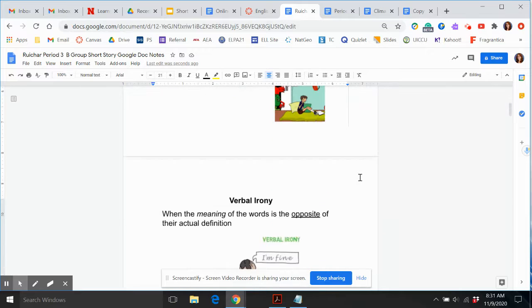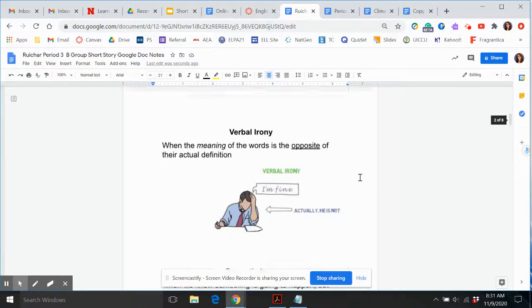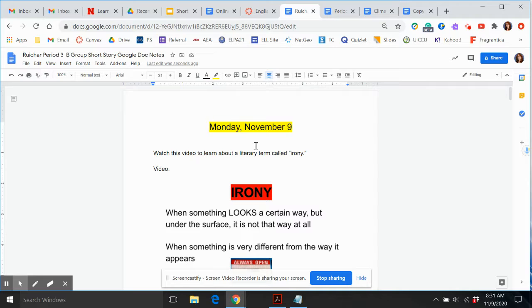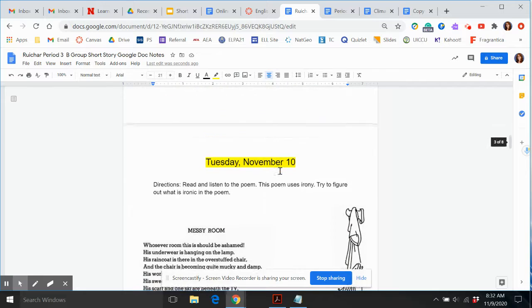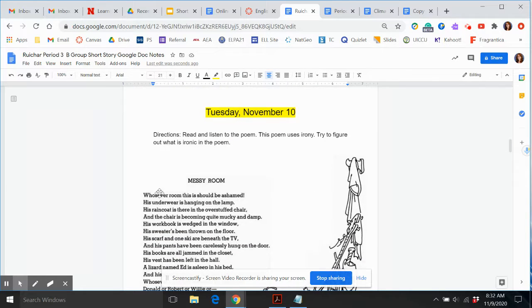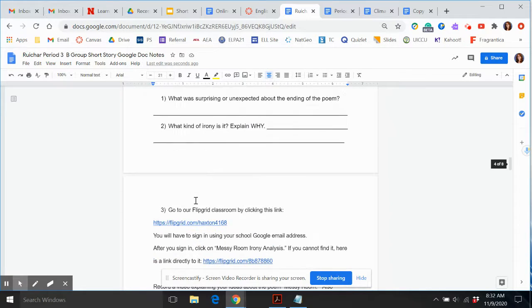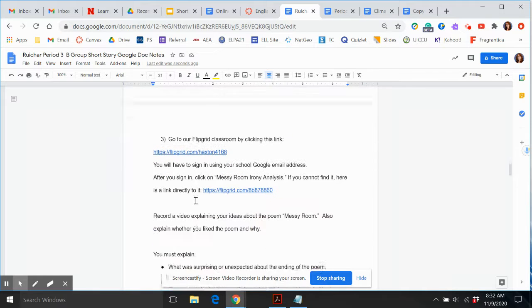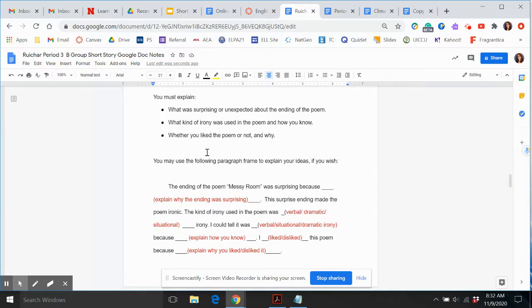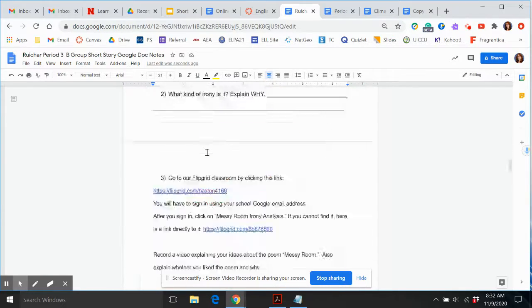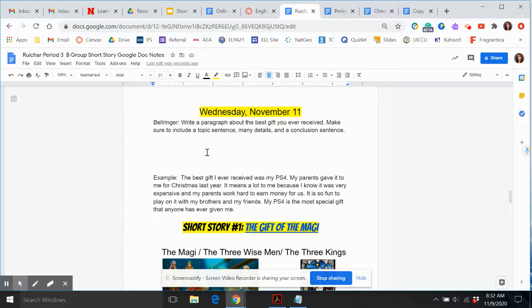And take a look at the first few pages that we are going to look at today. You're going to watch this video, and this is the one that I'm making right now, to learn about the literary term called irony. Tomorrow, you will complete page 3, which is to read a poem and try to find the irony in the poem. And then after you do that, you will record a little Flipgrid video explaining your thoughts on the poem. Then by Wednesday, we should be back in school.